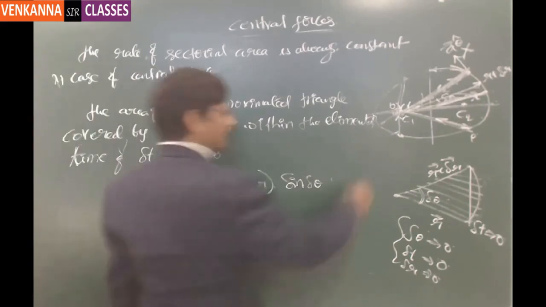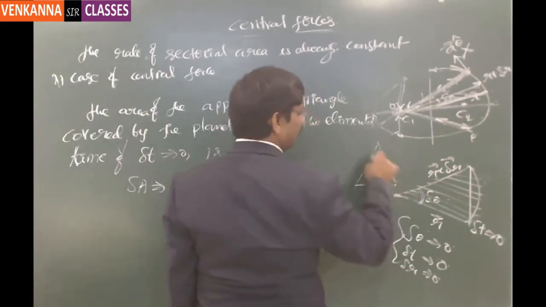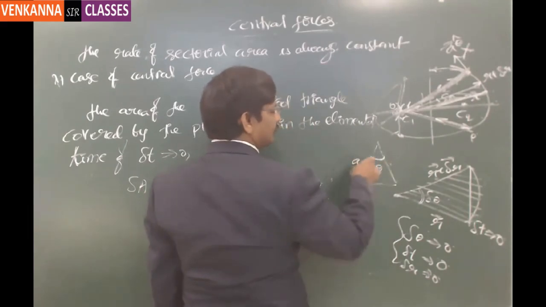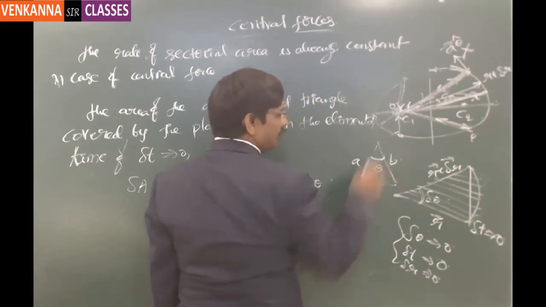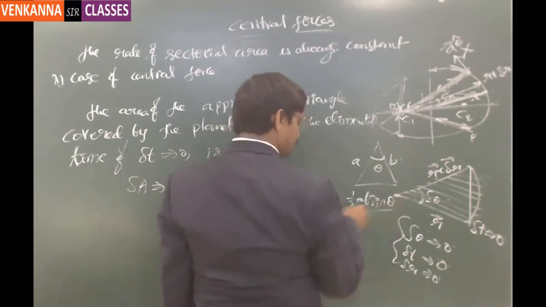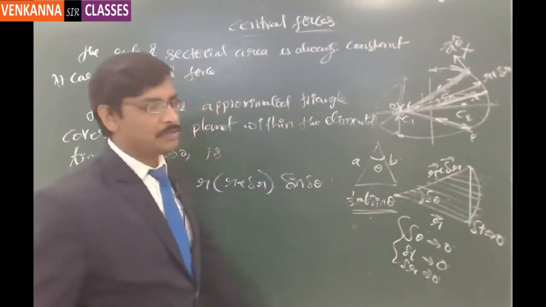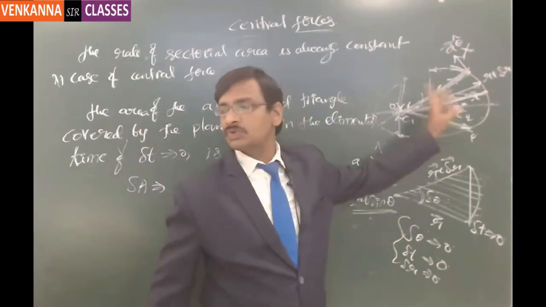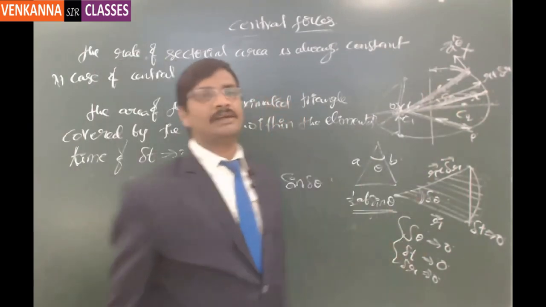For any triangle, let us say if this angle is theta and these sides are A and B, then the area of this triangle is half AB sine theta. So the same formula I have used for an approximated triangle which is covered by these two radius vectors within a small time of delta t.